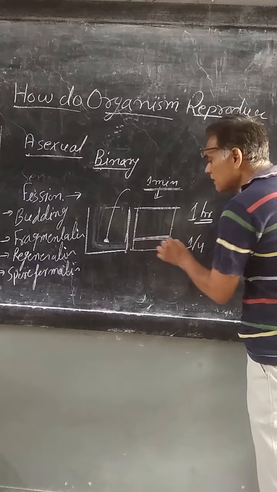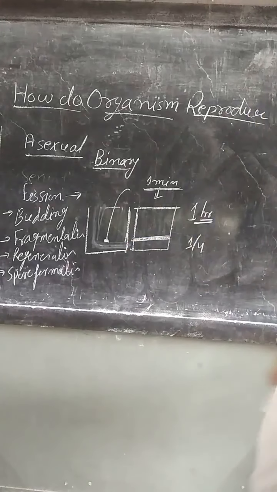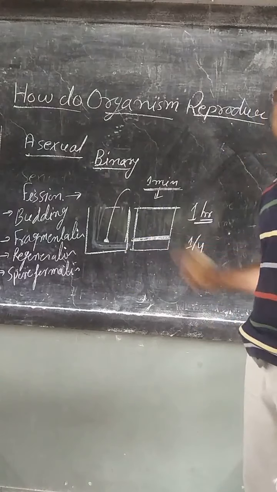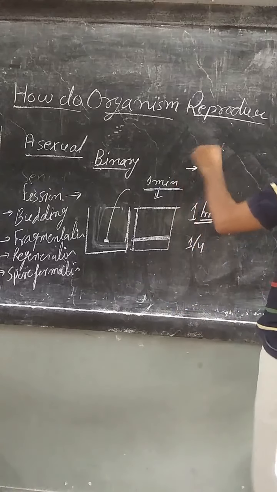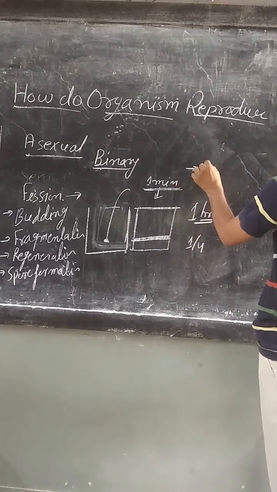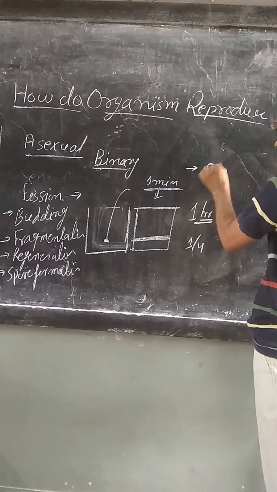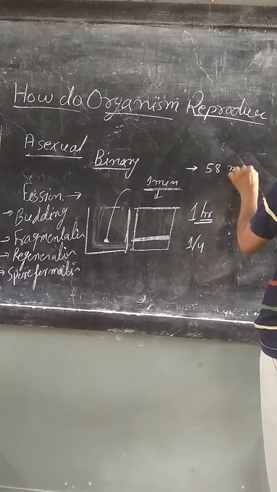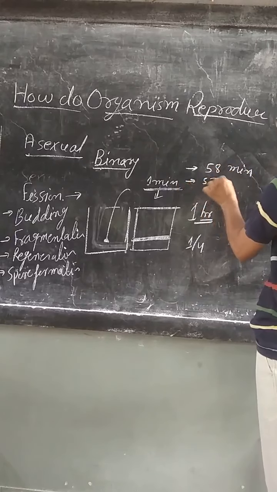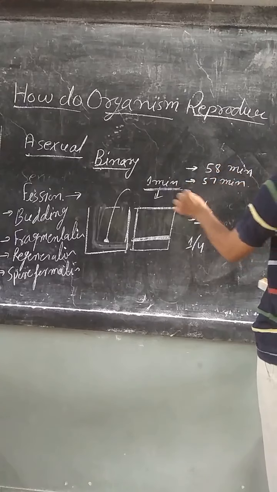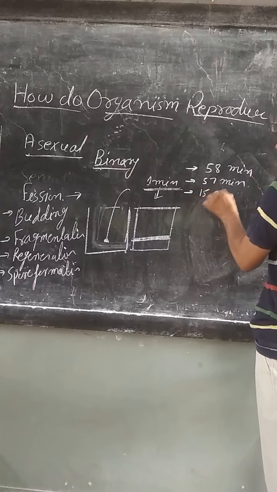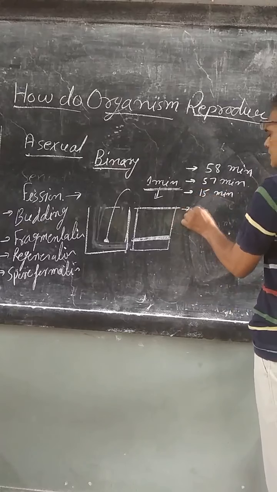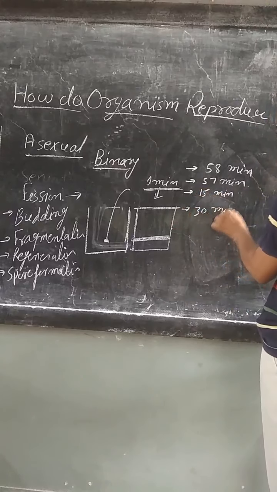So at what time was the bucket 1/4 filled? I give you four answers: 58 minutes, 57 minutes, 15 minutes, and 30 minutes.